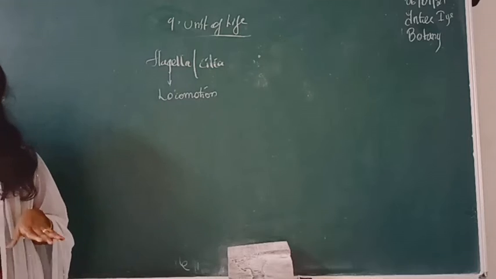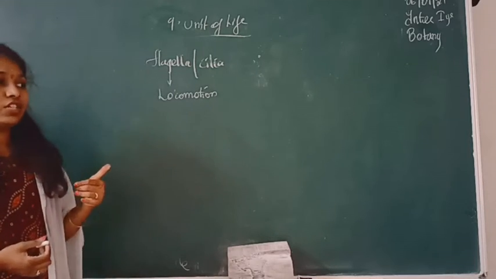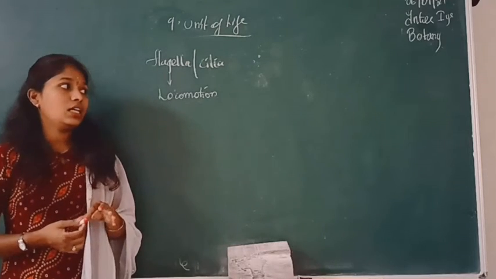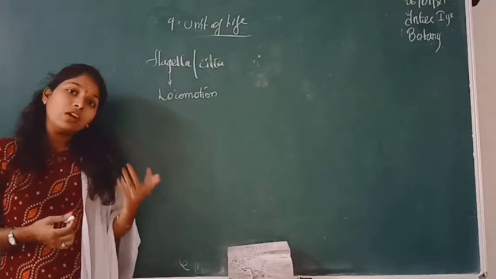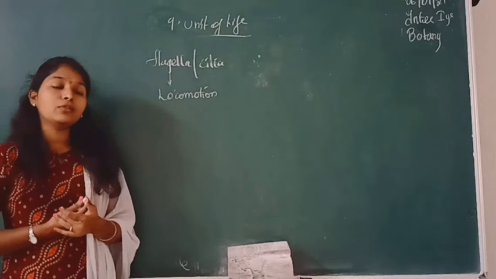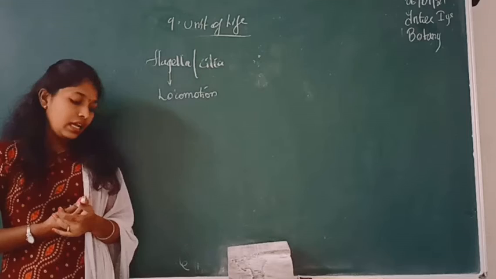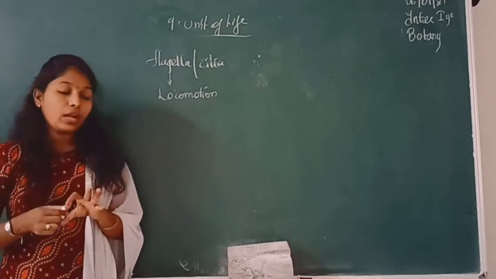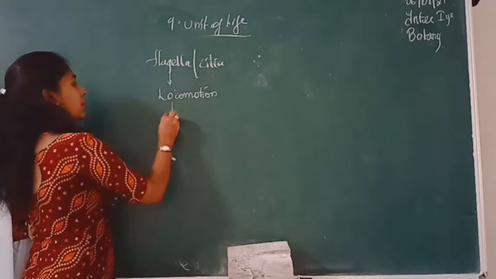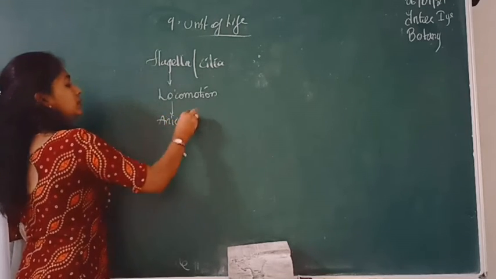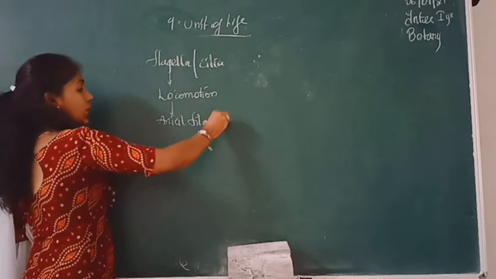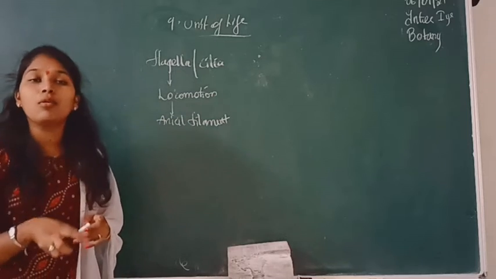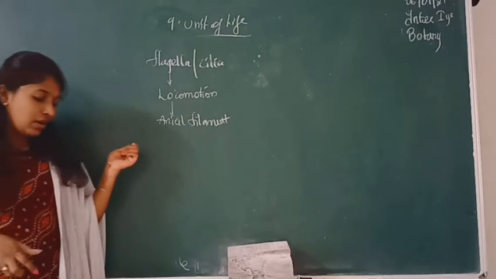And cilia are also a type of flagella, but when compared to flagella, the cilia are somewhat shorter in size. An electron microscope structure of flagellum and cilia showed that there will be a covering of a plasma membrane around a core called an axial filament. Apart from the plasma membrane, there will be an outer covering, one core-like complex. That complex is called an axial filament or axoneme.